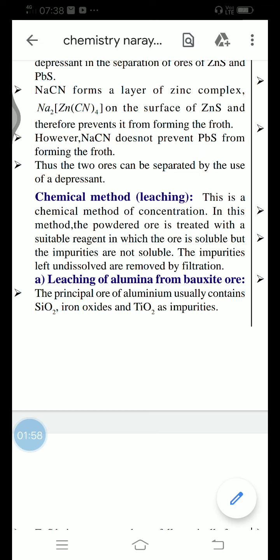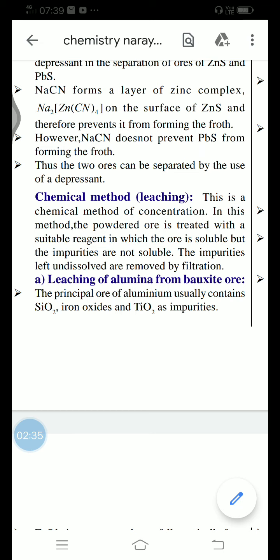So first of all, in this process, the ore is converted into powder. After that, that powder ore is treated with a suitable chemical. The impurities are not soluble in that particular chemical, but the ore is soluble. So the insoluble, undissolved particles of the impurities can easily be removed by the filtration method.